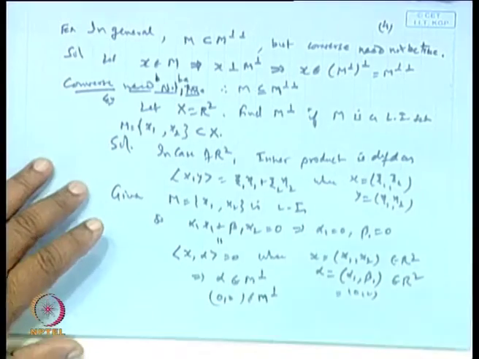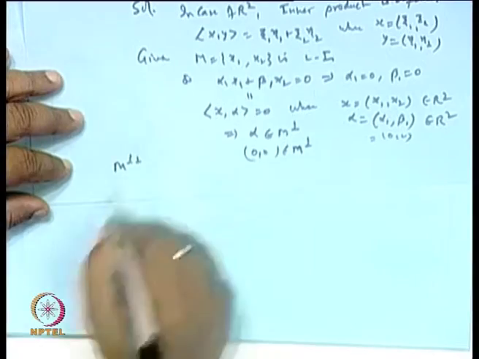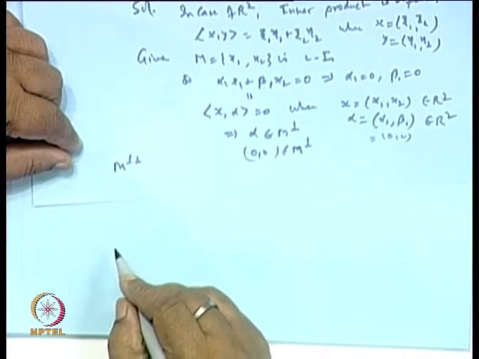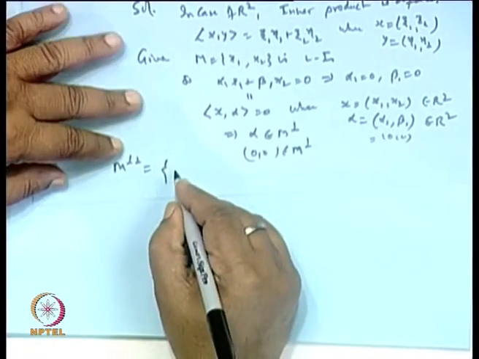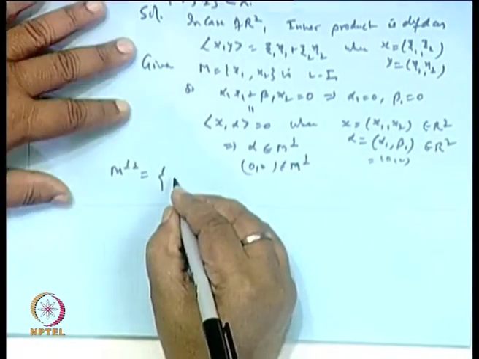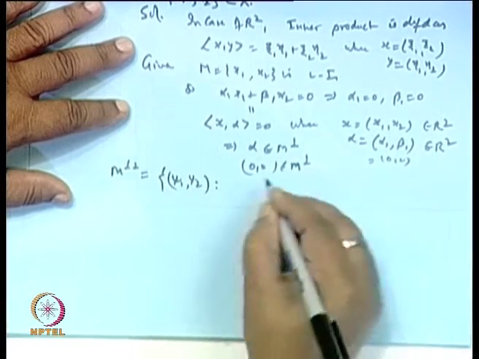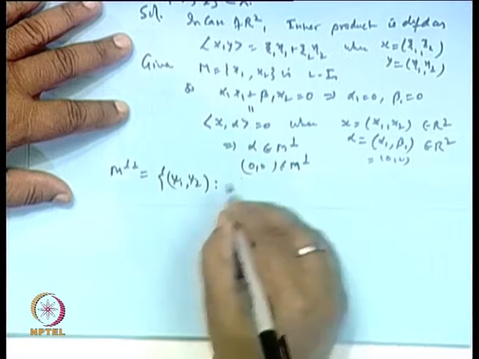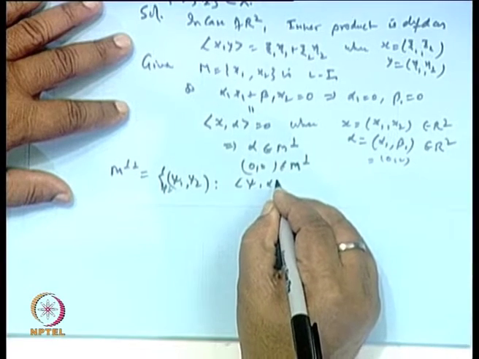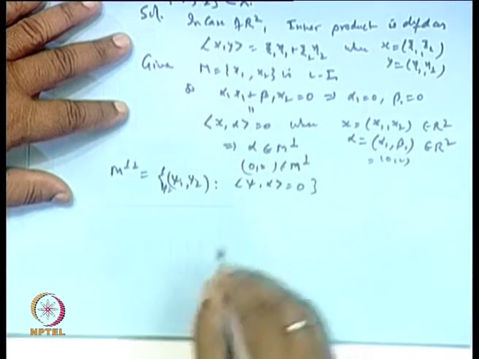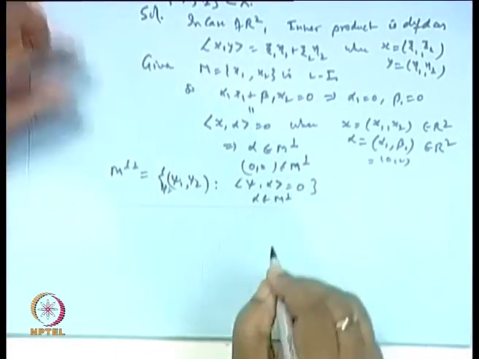Agreed? Okay. Now, if we want the perpendicular, what is this set perpendicular? M perpendicular is the set of those points, say I take psi 1 comma psi 2, such that the inner product of psi with alpha is 0, because alpha belongs to M perpendicular.